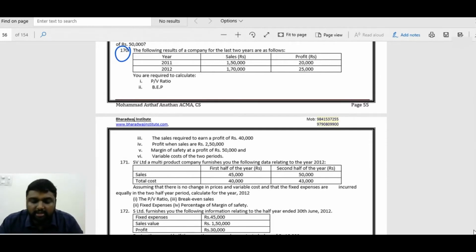The following result of a company for the last 2 years is given. Year 2011 and year 2012. Sales are also given, profit is also given. So sales for 2 years, profit for 2 years. They are asking first for the PV ratio.